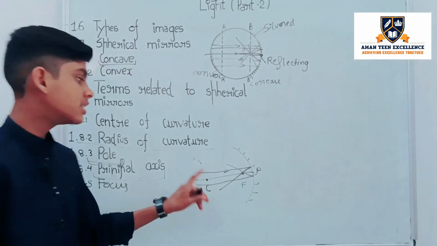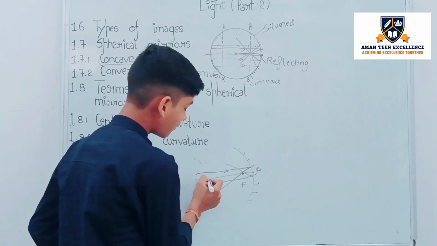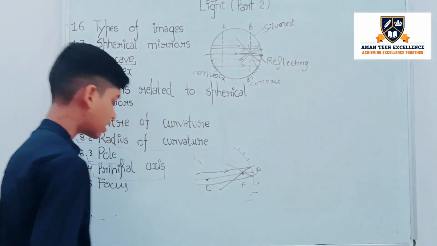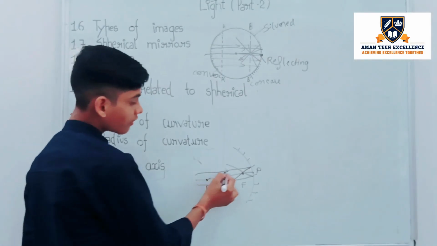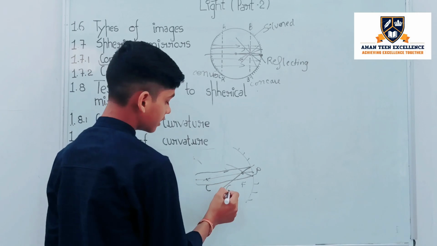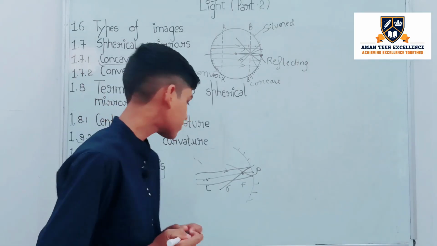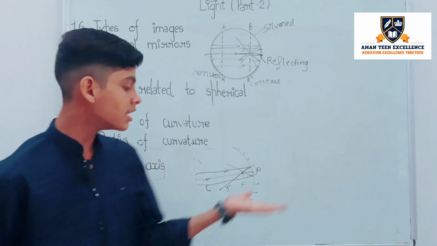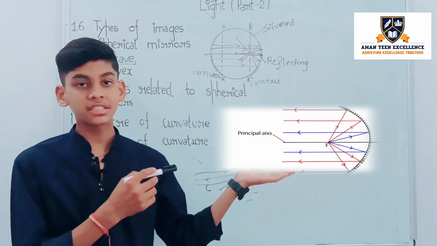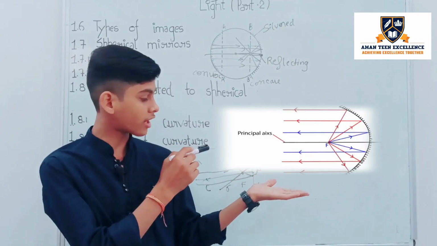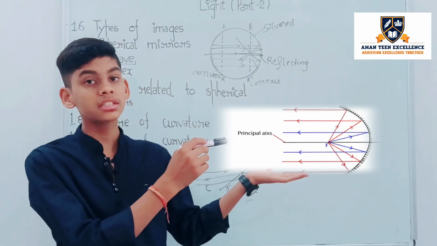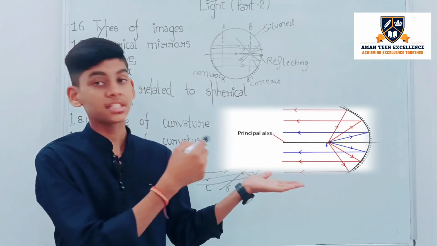And it's generally half of the center of curvature. Let's say if center of curvature is 6 centimeter, then focus will be 3 centimeter. It's not clear in the diagram, but you can see in this diagram that this is center of curvature and then focus, and as you can see, it's half.